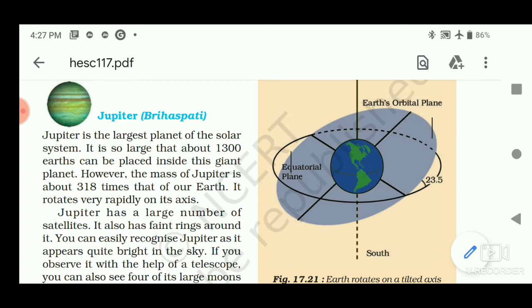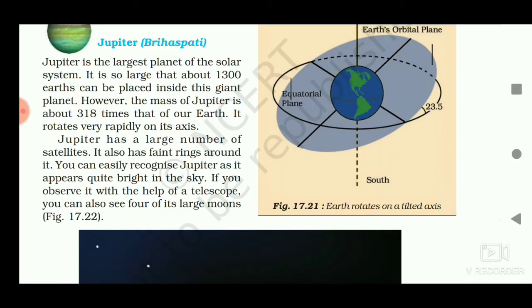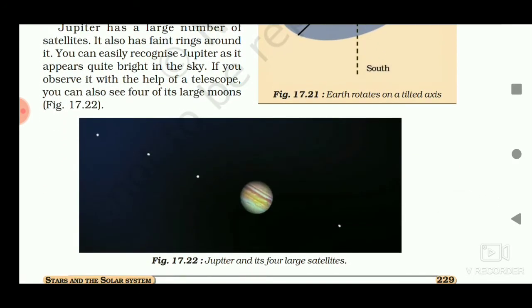If you observe it with the help of a telescope, you can also see 4 of its large moons. In this figure you can see the 4 large moons, and Ganymede is the largest one.